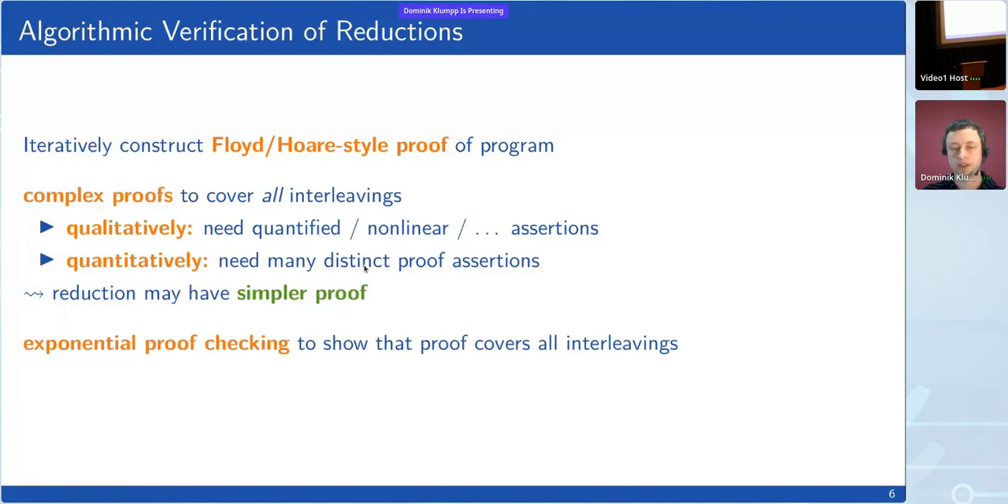And the second problem is that if we want to check if some proof that we have actually covers all interleavings, we need to look at all of these many different locations, and that costs exponential time, whereas a reduction can often be represented much more compactly.